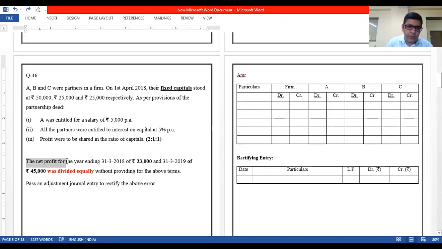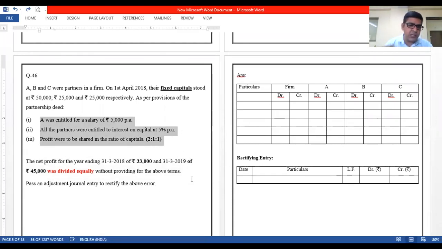We are told that the net profit for the year ending 31st March 2018, 33,000, and 2019, 45,000, was divided equally without providing for the above terms. None of these adjustments were taken care of and the profits were distributed among the partners for 2 years. Right? So we need to rectify for 2 years.